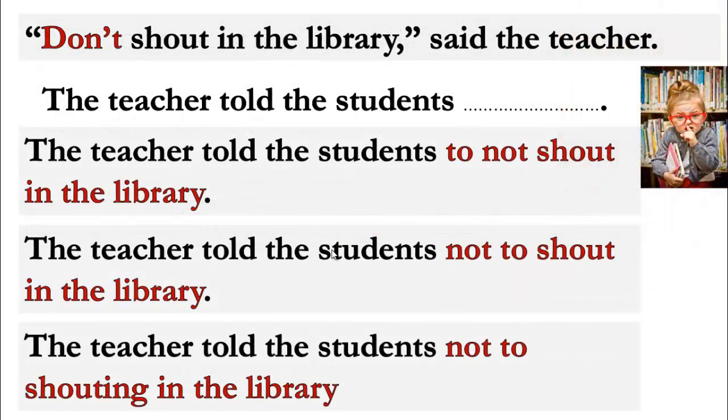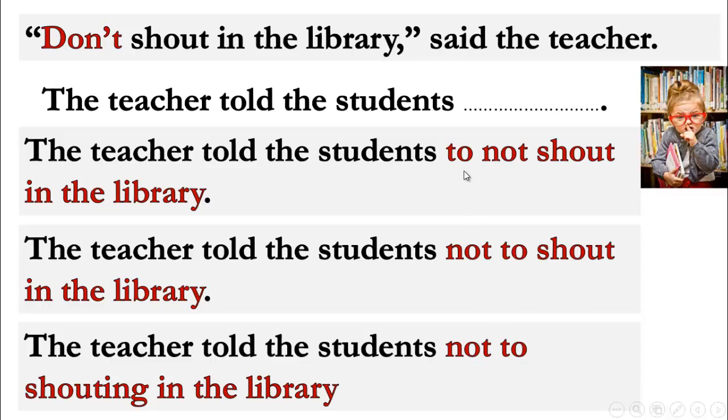The next example here. Don't shout in the library, said the teacher. So the teacher told the students, this one is negative. It's an easy one. You can do it easily and faster here. Don't, so here, not to. We cannot use it. So we are going to remove the first one.